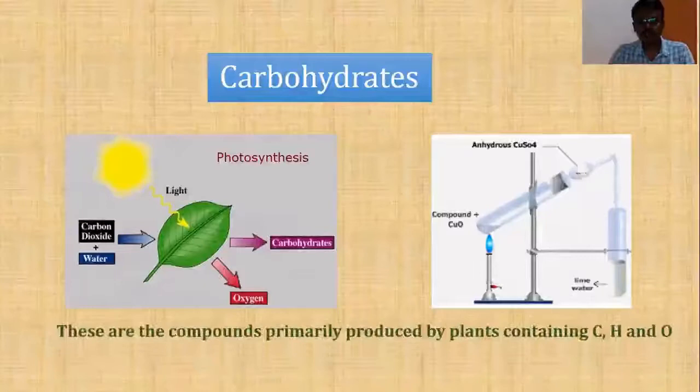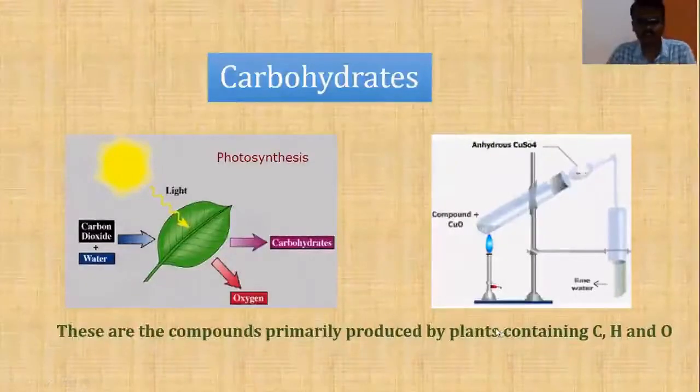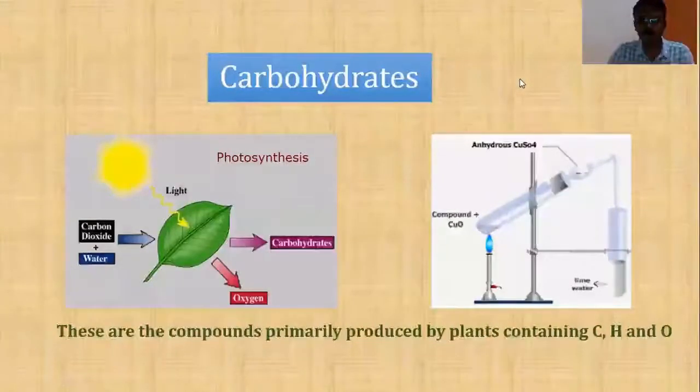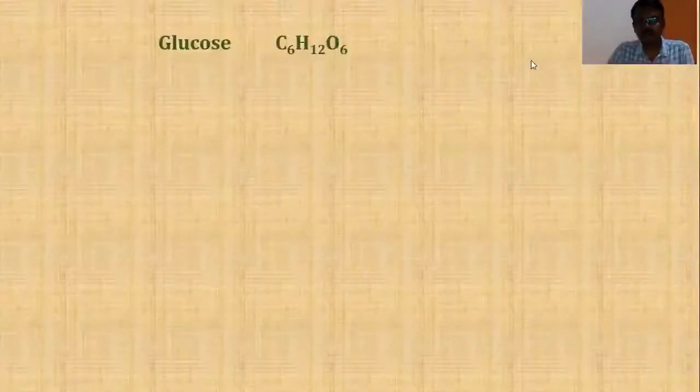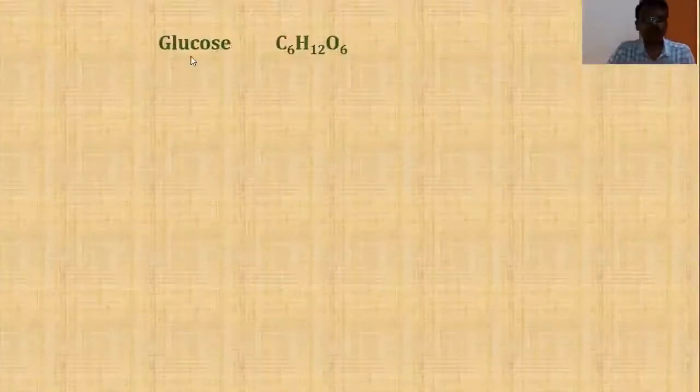So what did I say? These are the compounds primarily produced by plants containing carbon, hydrogen and oxygen. Now we have got some basic information about carbohydrates. So let us move on and consider some more examples and learn more about these carbohydrates. Now students, let me give you some examples. Glucose is an important carbohydrate molecule, one of the simplest of all carbohydrates.